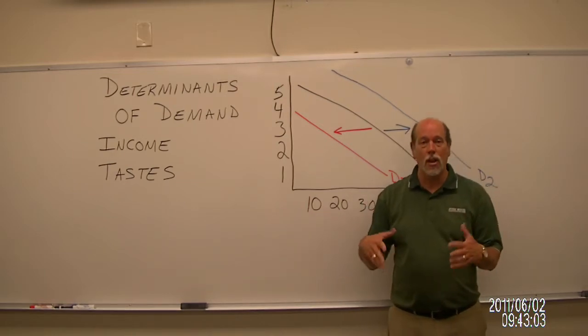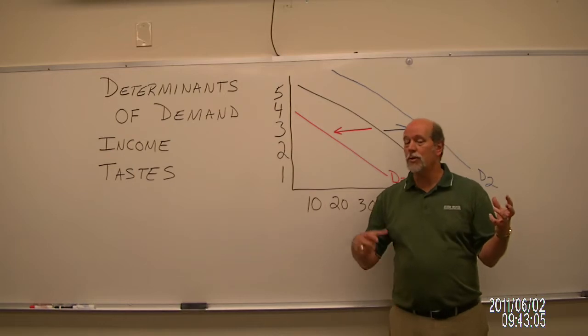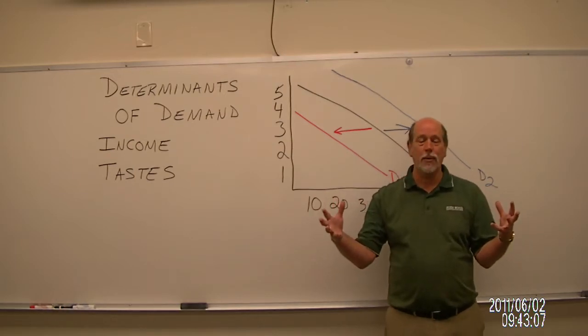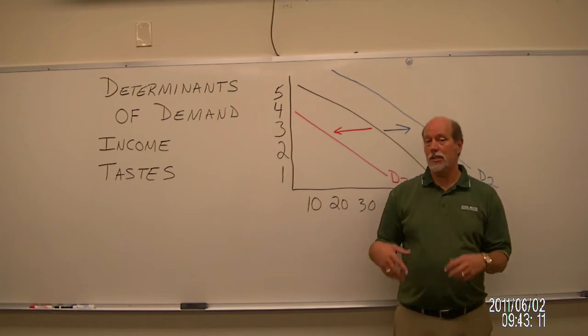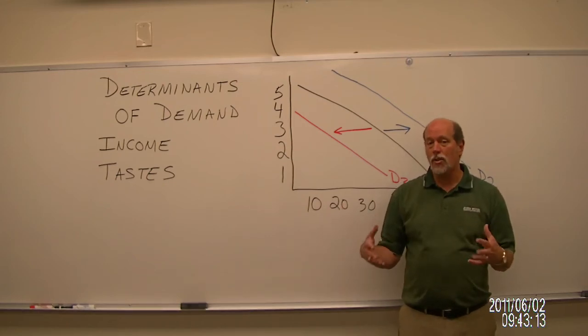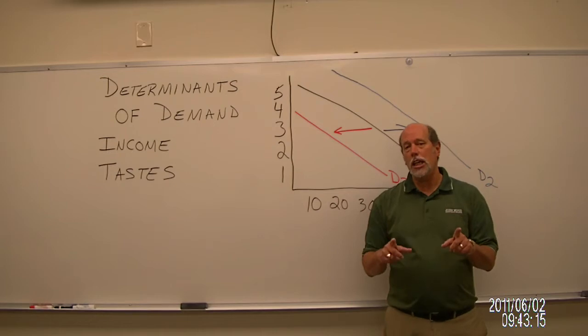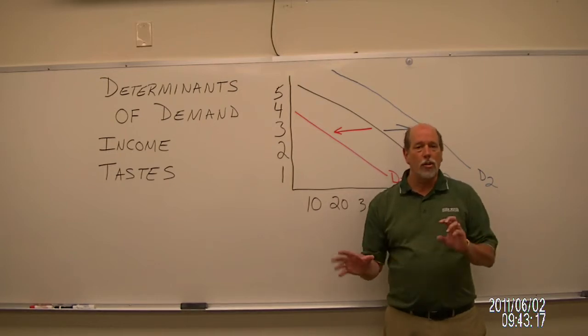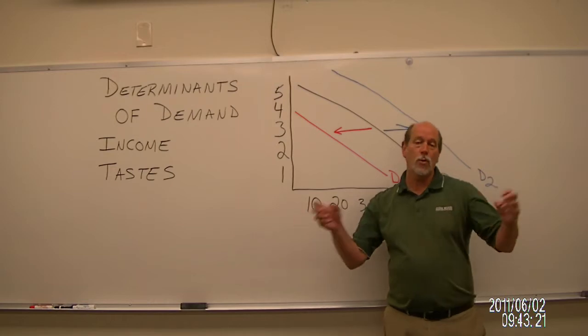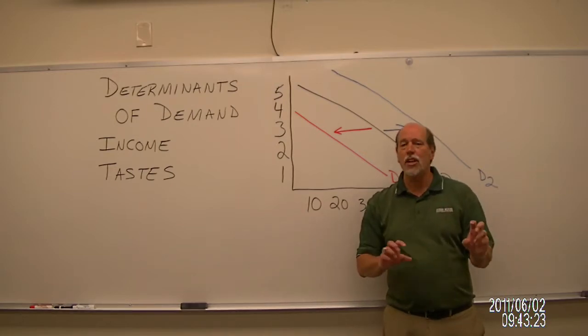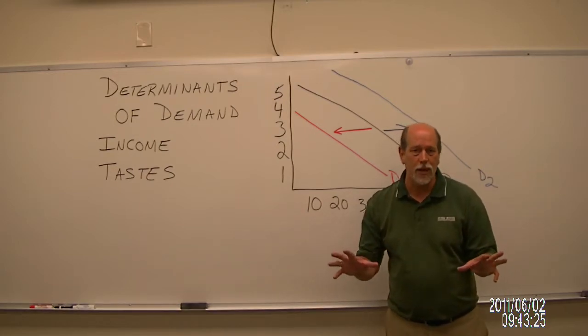I get the idea of the law of demand. $5 for a 12-pack of Coke, that was my example. $4 for a 12-pack of Coke. What's the difference? The difference is this. Demand talks about things that, when changed, really cause us to alter our buying habits. We either spend much, much more, or we spend much, much less. And it doesn't really matter what the price of the product is.